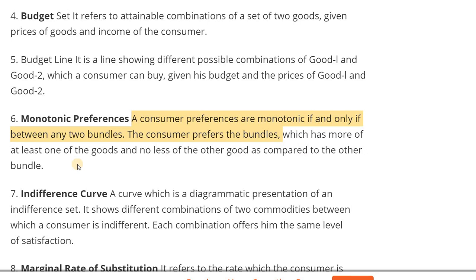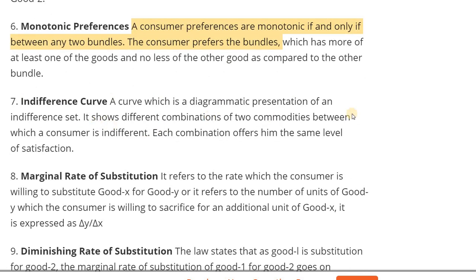Next one, indifference curve, a curve which is a diagrammatic presentation of indifference set. Okay, it shows different combinations of two commodities between which the consumer is indifferent. Each combination offers him the same level of satisfaction.